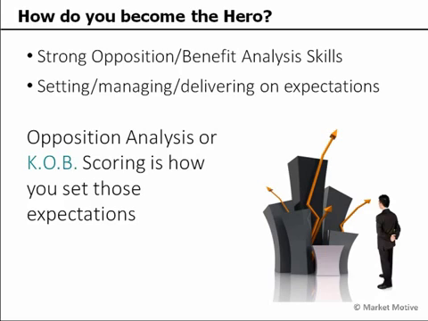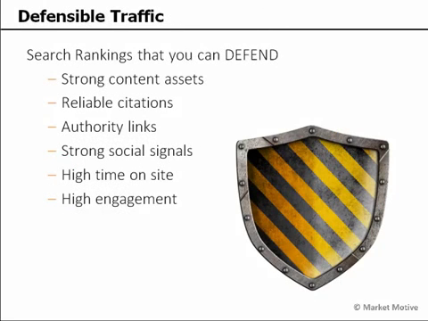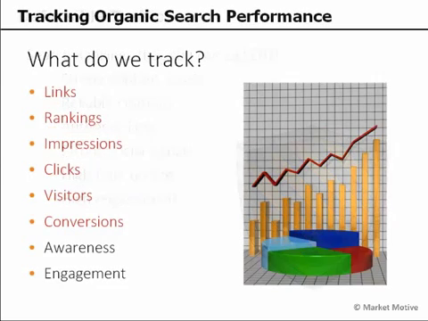And that helps us to create the search rankings that we can defend. Defensible traffic that's not going to go away with every update, with every change that Google makes. We're going to be ahead of the curve by having strong content assets and reliable links that we don't have to disavow later, that we didn't purchase, from links that we deserve, from high time on site from users that are staying on our site and staying engaged because we have content that attracts and retains them to our website. And we continue to track that performance through our link growth, our rankings growth, the number of impressions, clicks, visitors, conversions that we have, and to a lesser extent, our awareness and engagement on other social media sites.